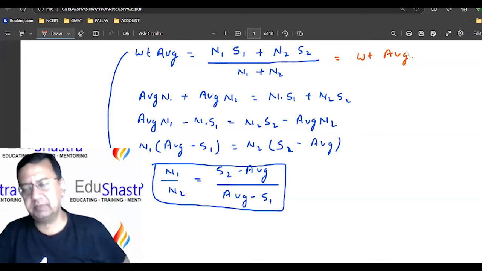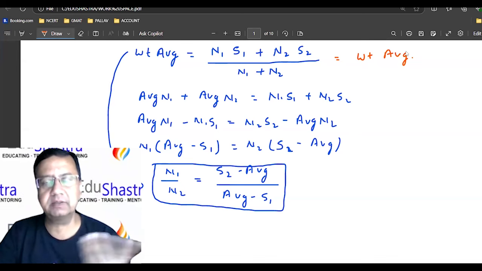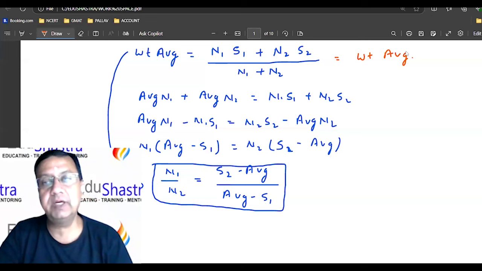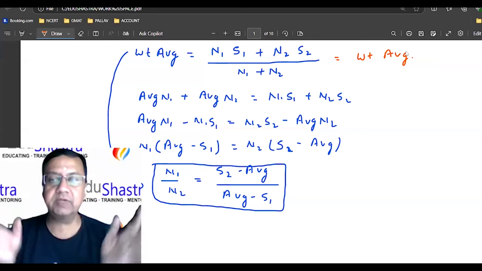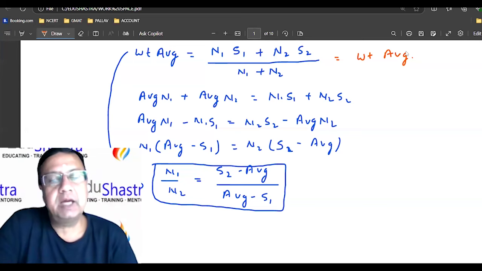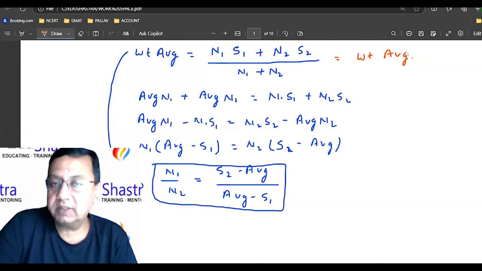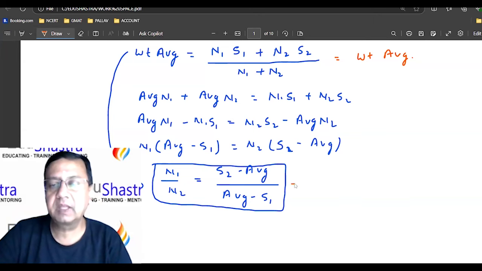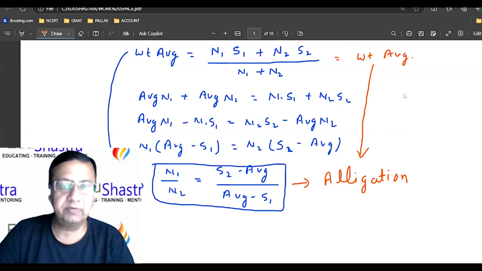Right. So you have some number of boys, that is some quantity, and there is some average, and you are calculating the group average. So we are calling this a weighted average. That is, you are finding the average of the entire group. But suppose I give you the average of the entire group and I ask you, okay, tell me how many boys are there in the class and how many girls are there in the class. So this is nothing but alligation. Right? So there is nothing new. This is just the rearrangement, restructuring of the weighted average formula.